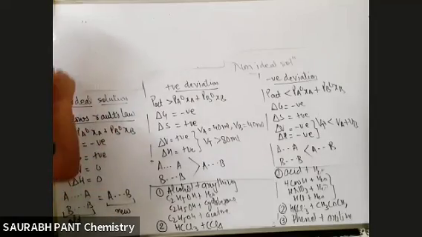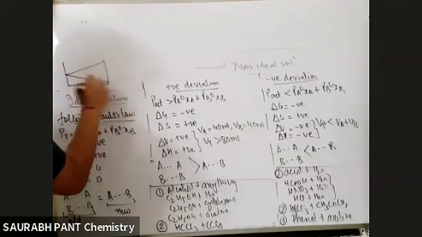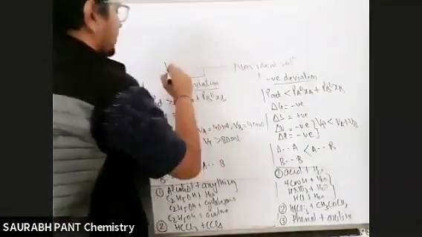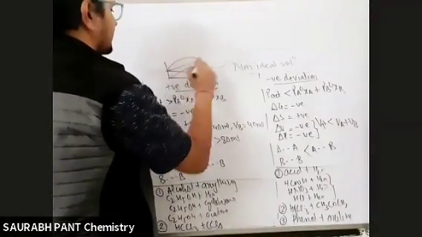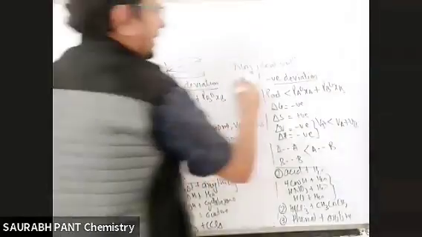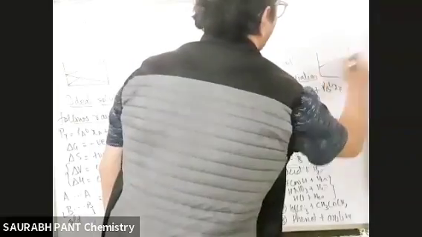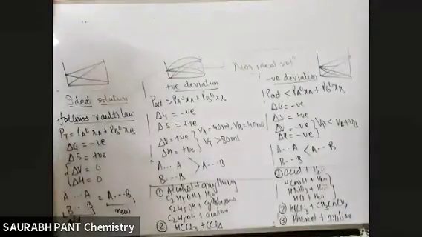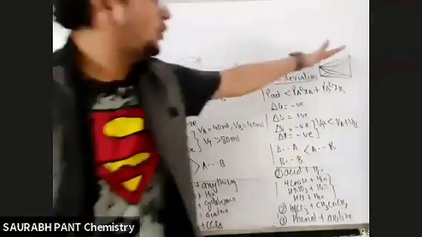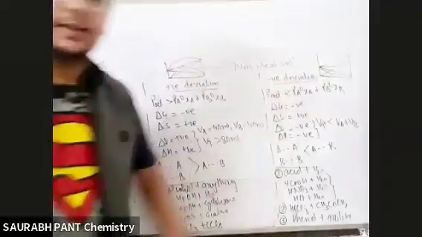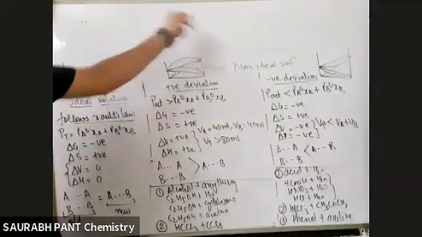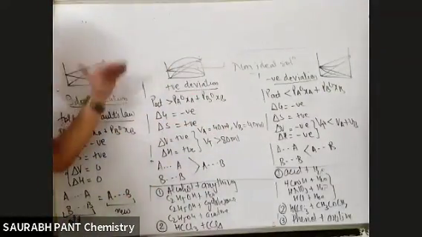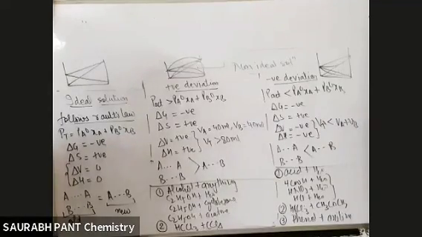Talking about the graph, the ideal graph you have already seen. The positive deviation graph will look something like this, going up. The negative deviation graph will look something like this, going down. Negative deviation means the value of pressure will be lesser than expected, positive means more than expected, and this one is equal to expected. This is about the positive and negative deviations.